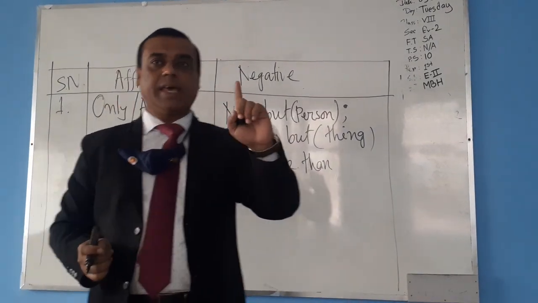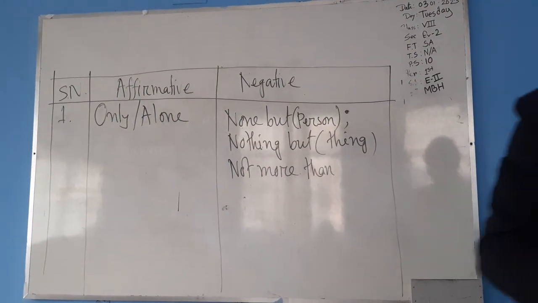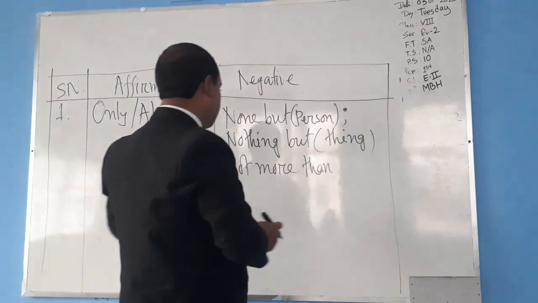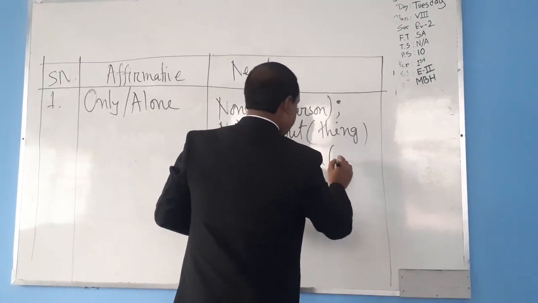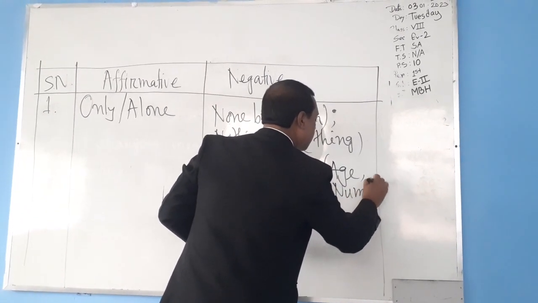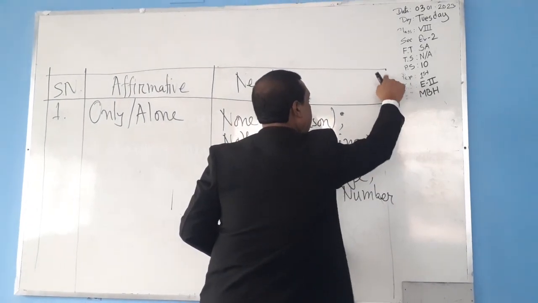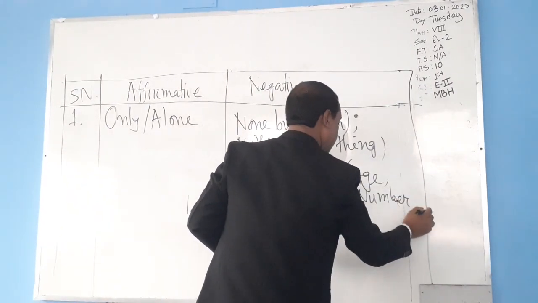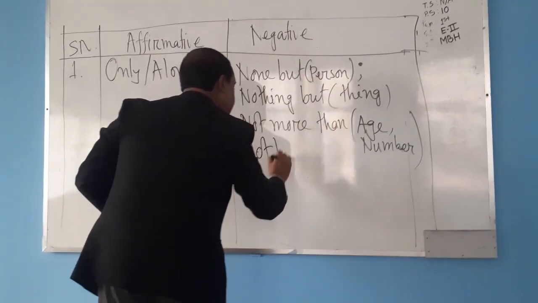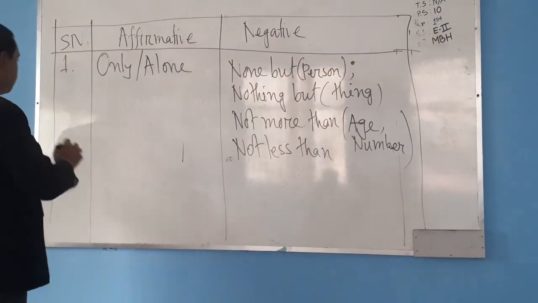T-H-A-N, than. T-H-E-N, then. Clear? So, spelling is different. Pronunciation is also different. Clear? So, not more than, and not less than, in this regard, age and number. Clear? My dear students. Okay, number 2.